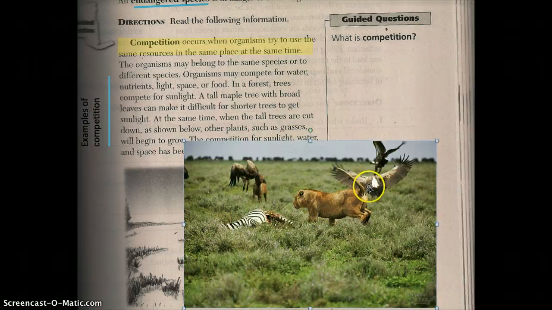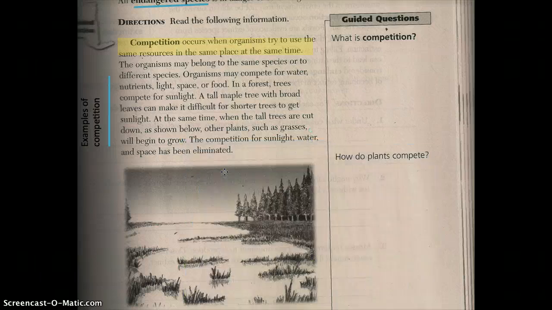We can see all these animals are going to compete for the zebra carcass. Sometimes we might have competition within the same species, like two lions competing over a mate or territory, but also competition for other resources. That word nutrients means things you need to survive, like vitamins, nutrition.